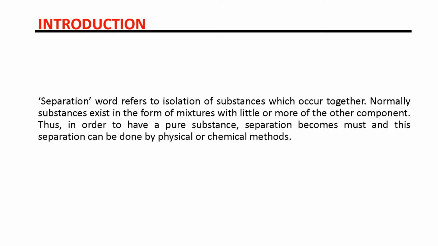What is separation? Separation means isolation of substances. So how do we do the isolation of substances? We do isolation of substances by separation techniques. So there are two kinds of separation techniques: separation by physical method or separation by chemical method. So it is very important to know that the word separation means isolation of substances.